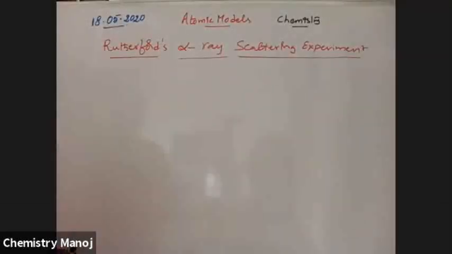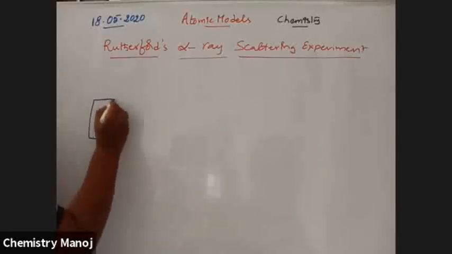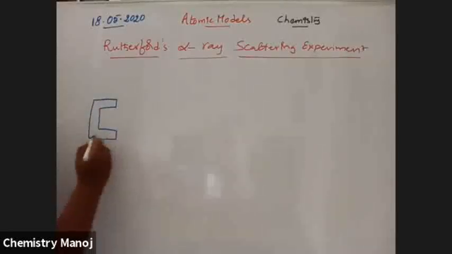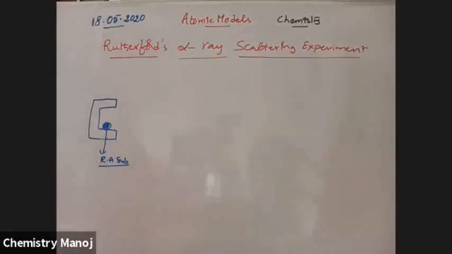Alpha rays are nothing but helium nuclei. Alpha rays are ejected from radioactive substances when they disintegrate. So now I am going to take alpha particles. For that purpose, there is a beam containing a radioactive substance, let us take uranium.